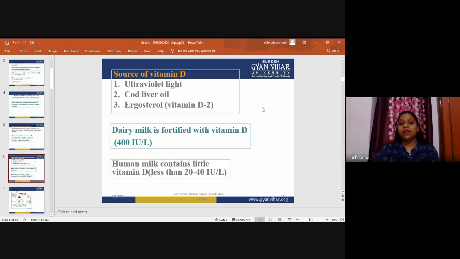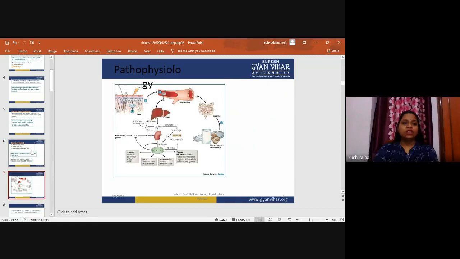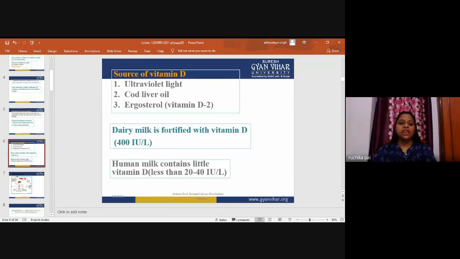Sources of vitamin D: ultraviolet light, cod liver oil. Cod is the name of the fish, and its liver contains the oil which has vitamin D. Ergosterol, vitamin D2, and dairy milk is fortified with vitamin D, 400 international units per liter. Human milk also contains a little vitamin D, less than 20 to 40 international units per liter. So here we are talking about the sources of vitamin D, and I have discussed vitamin D metabolism.